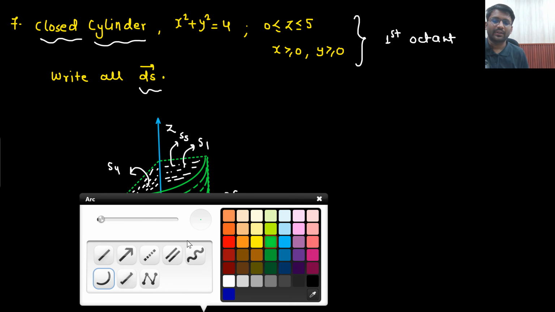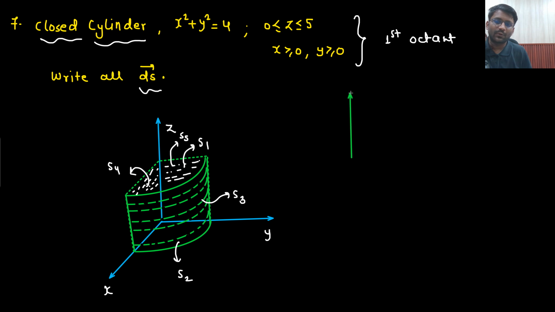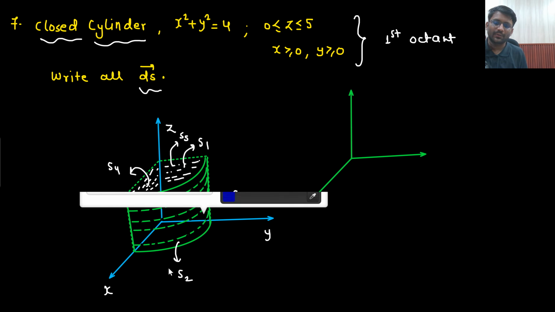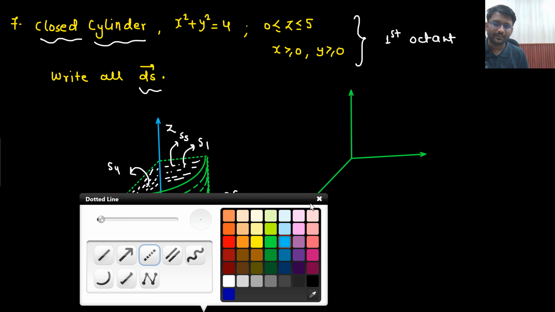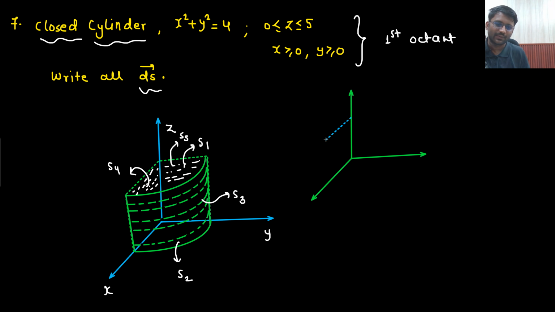Are you able to understand this point? Let me make S4 and S5 separately. If you are not able to see, this will be your S4. This is your S4. And this is your S5. This is your S4. And this is your S5.